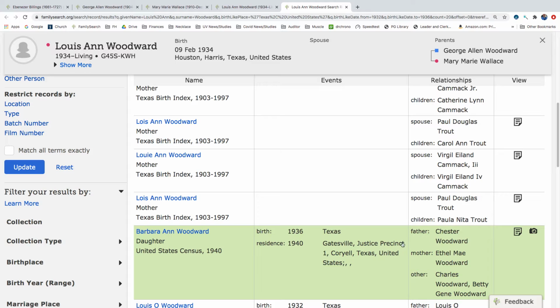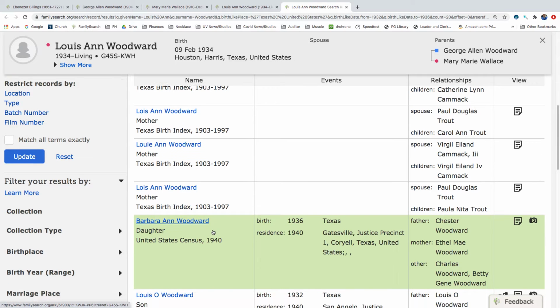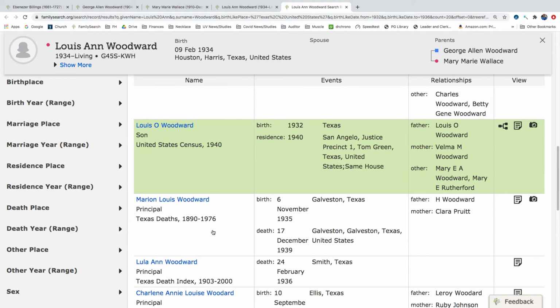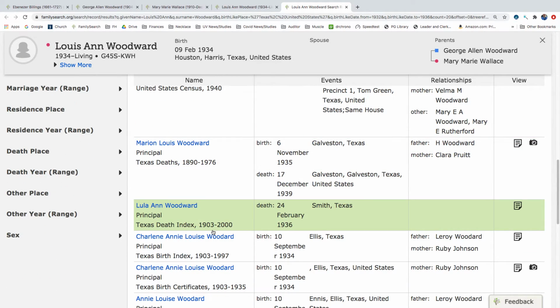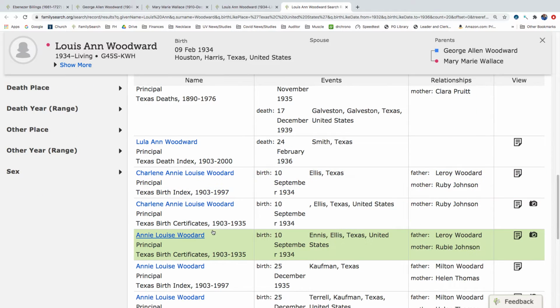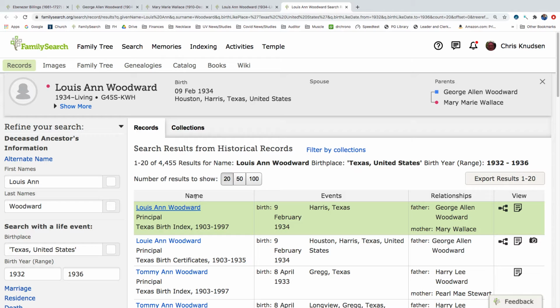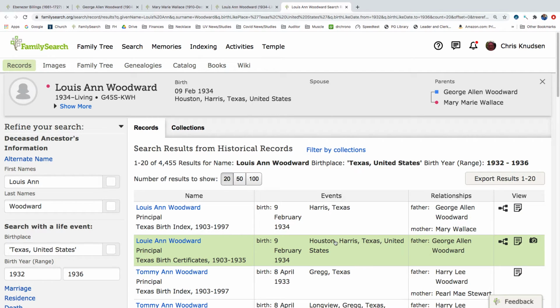Nope, that's not her. So, for whatever reason, these people fell off the face of the earth for 1940. Even though we have the World War II draft registration from 1940 for George Allen Woodward. So they had at least 2 children at that point in time.